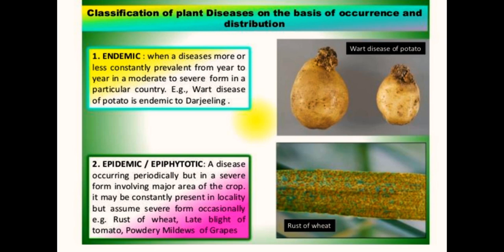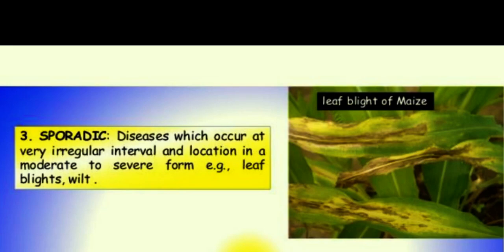Endemic disease occurs prevalent year to year, which may be in severe form or in a moderate form, but in a particular area, in a particular country. But epidemic comes occasionally, but in severe form. Sporadic diseases: diseases which occur at very irregular intervals and locations in a moderate to severe form. For example, leaf blight or wilt.